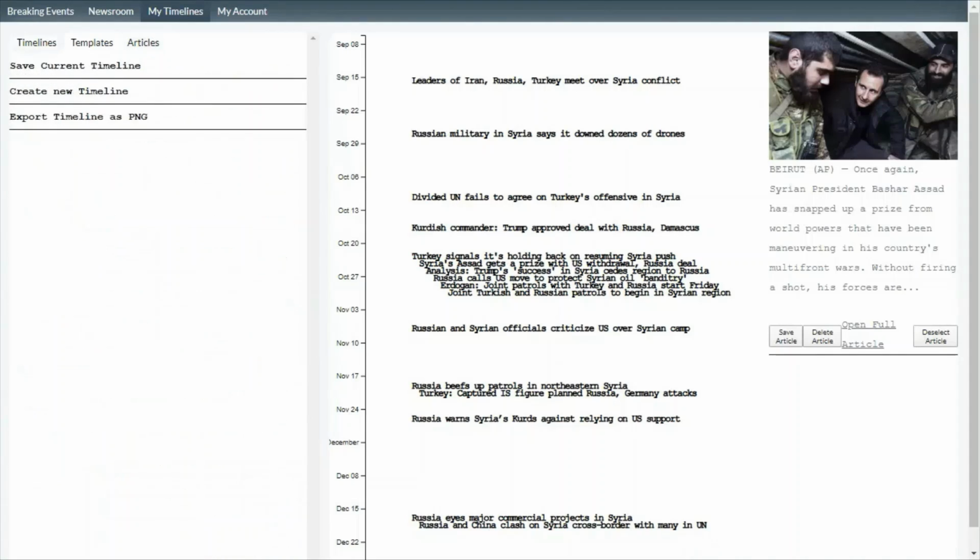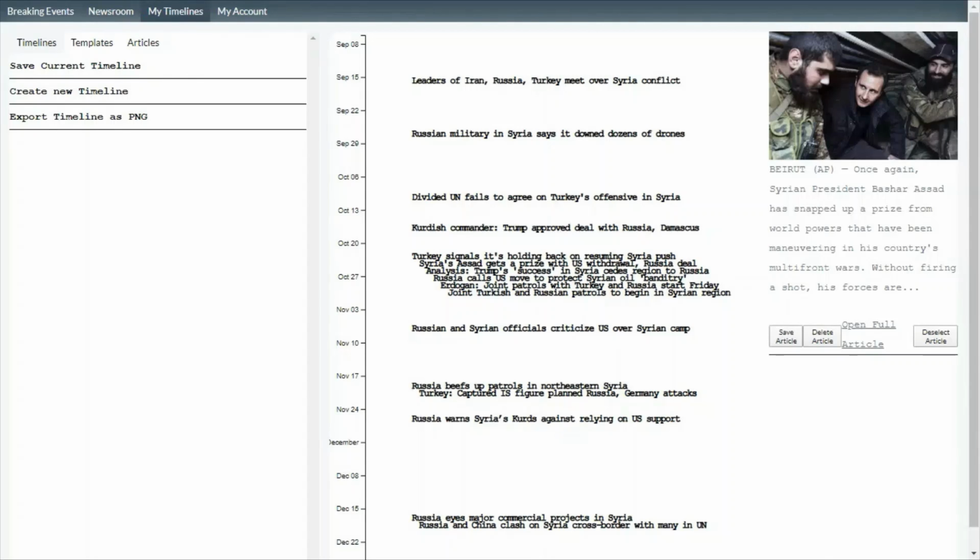You can also publish your timeline. So if you've added a few annotations with your own analysis, say if you're a journalist and you want to publish this timeline, as opposed to just publishing another news article that's just a block of text, you could embed it as a PNG file just by clicking on this button here in whatever article it is that you're writing, or you can publish it in this form and make it publicly accessible to your readers.